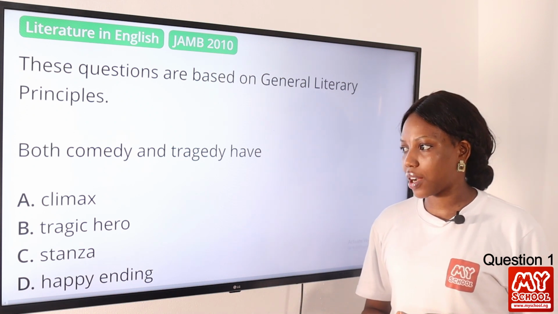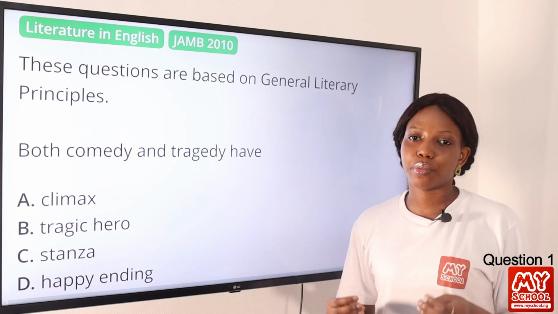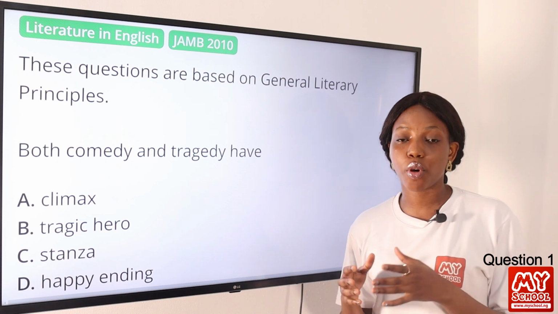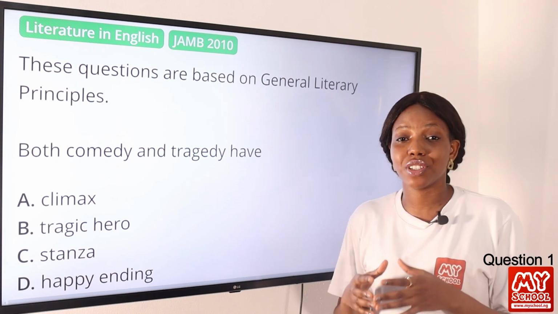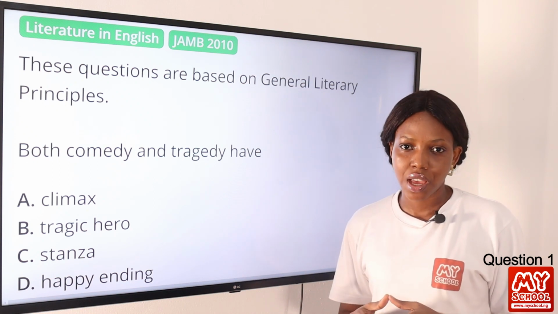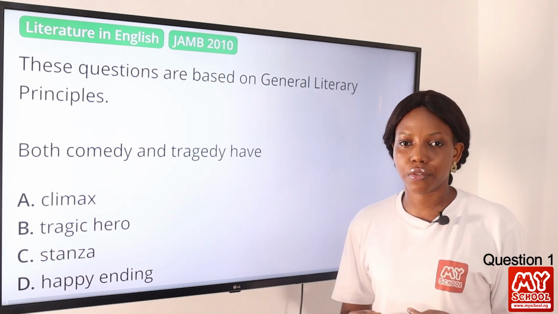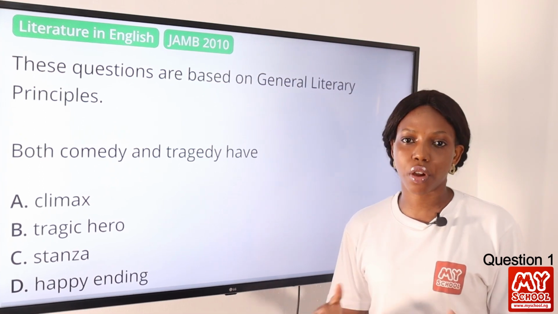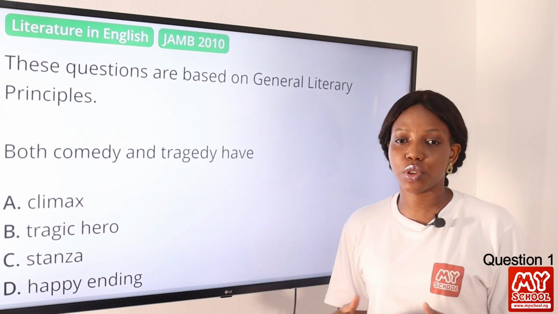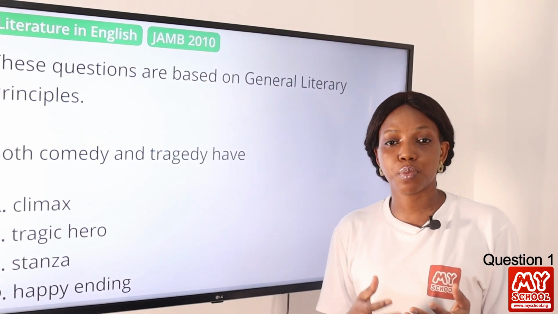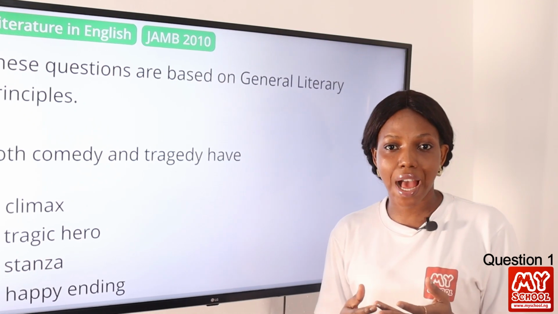Now we know that climax is the peak part of a story. It's usually the highest point of a story where it gets very interesting, very intense, very exciting. And this is a structure of a story or narrative. Climax is a structure of a story, okay? And we don't just have climax. We have the introduction, or what we call the exposition. We have the rising action.